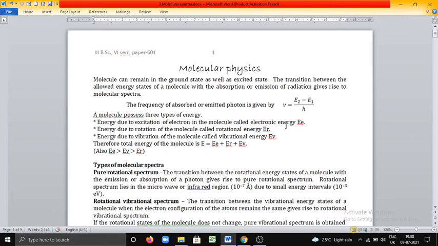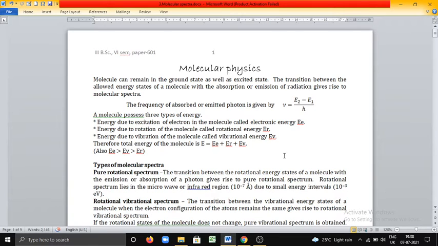That is why it's called electronic energy. Rotational energy is the energy possessed by the molecule due to its rotation. And vibrational energy is the energy due to vibration of the molecule. The sum of the rotational energy, vibrational energy and electronic energy gives the total energy of the molecule.